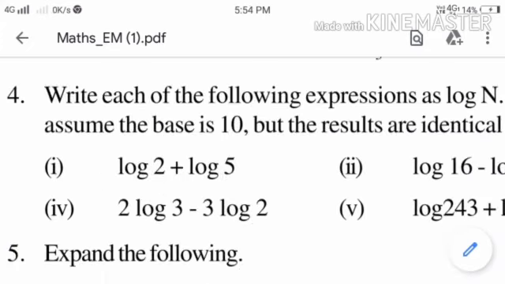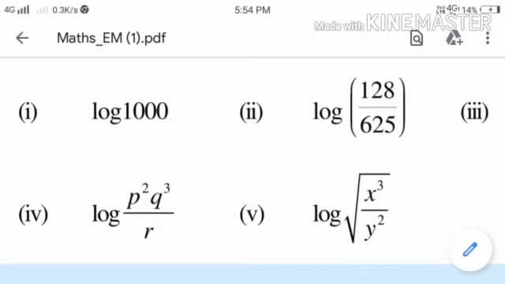And you should know one thing: when there is a number like log 2 plus log 5 with no base, the base is taken as 10. It is a common base.